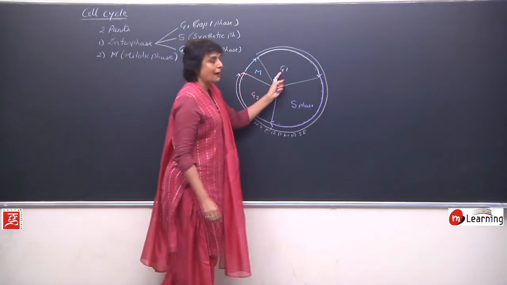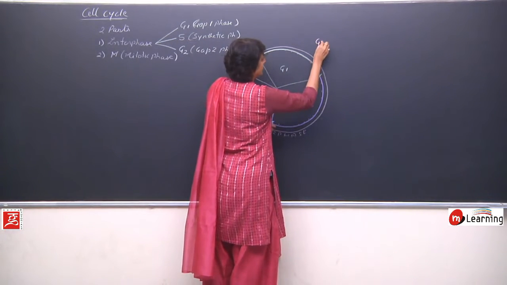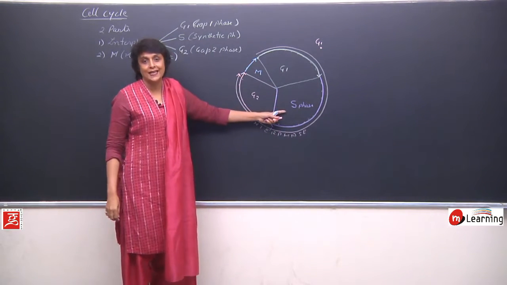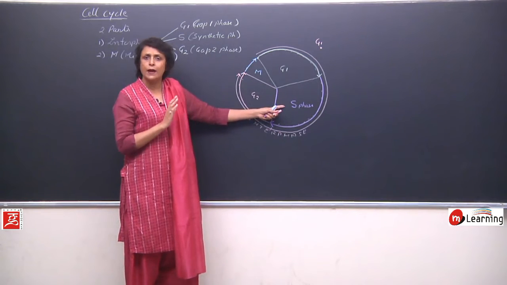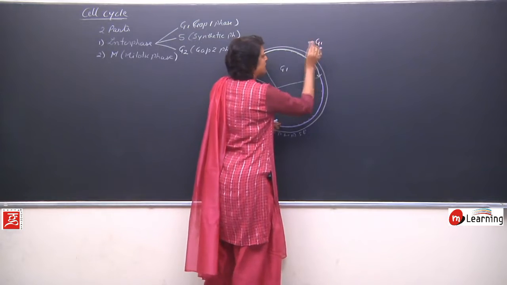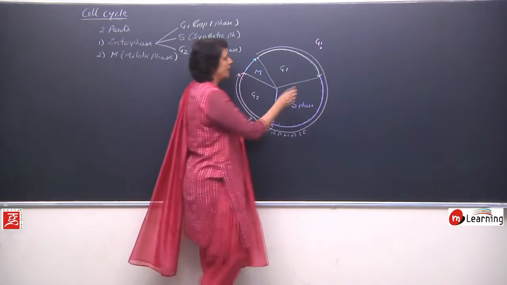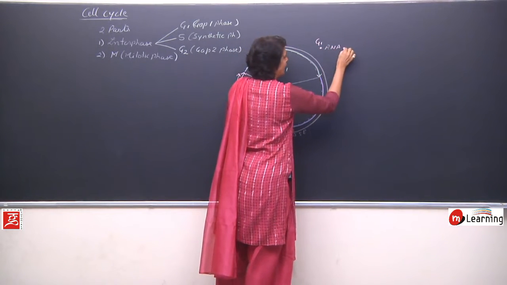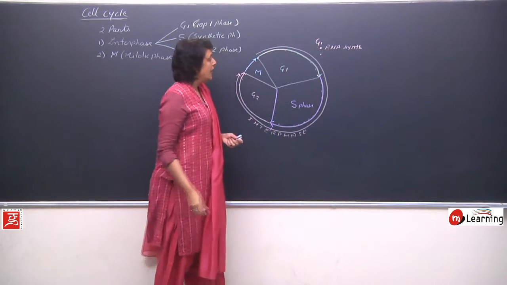Now let us see what all happens in these phases. In G1, the cell has to prepare for S phase. In S phase, DNA replication will take place. So whatever is required for DNA replication, it will take place in G1. What should happen? Protein synthesis. What is required for protein synthesis? RNA. So RNA synthesis takes place in G1.